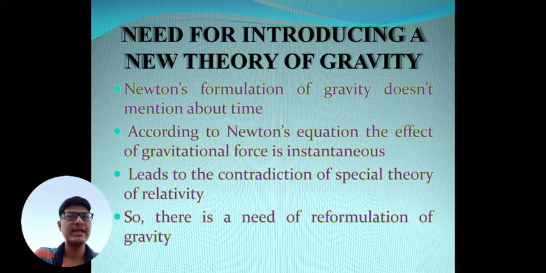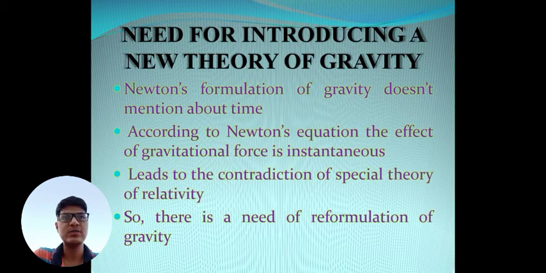So now, why is there a need for introducing a new theory of gravity? Newton's formulation of gravity doesn't mention time. You know that Newton gave the formula F equals G m1 m2 upon r square, where this is the force between two masses m1 and m2 separated by distance r. That formula doesn't talk about time, that is, how this effect is traveling from one mass to the other mass.